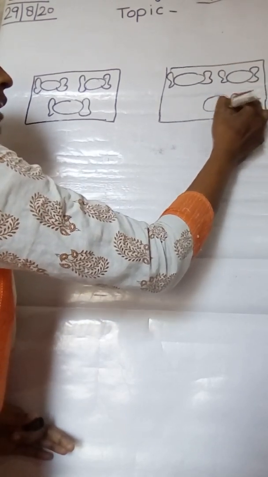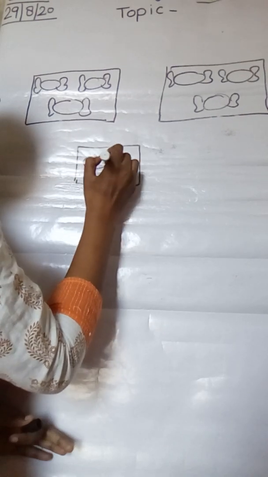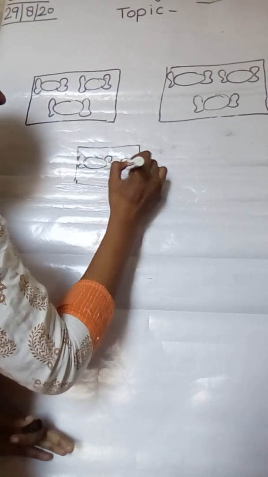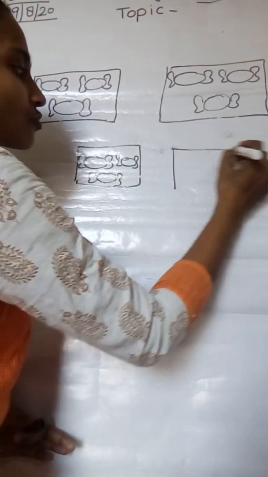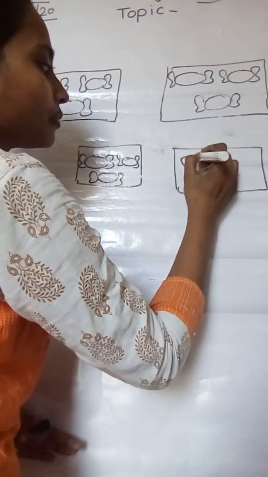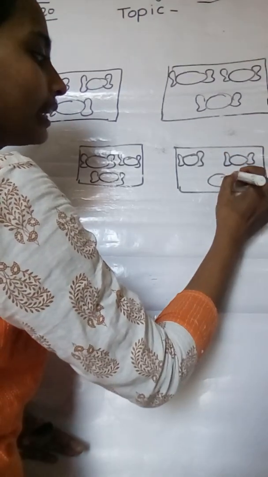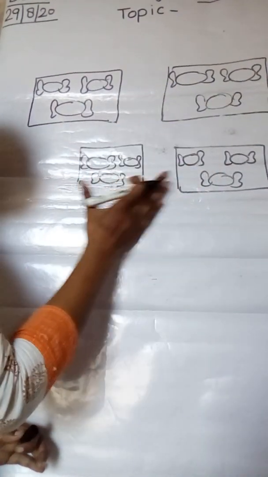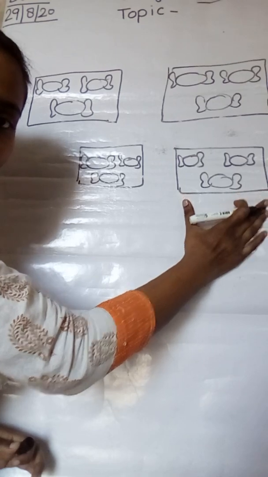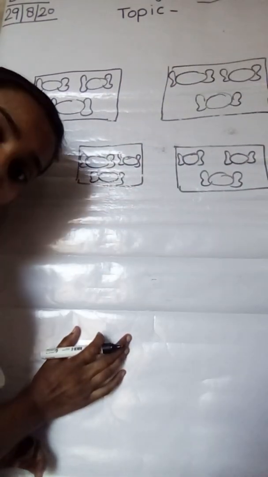How many toffees did I draw in one box, children? Tell me that. 3 toffees in one box, right? So till now, how many boxes did I draw? I drew 4 boxes, right? And in each box there are 3 toffees. Children, you see 1, 2, 3, 4 boxes. In 4 boxes, how many toffees? 3 toffees in each box.